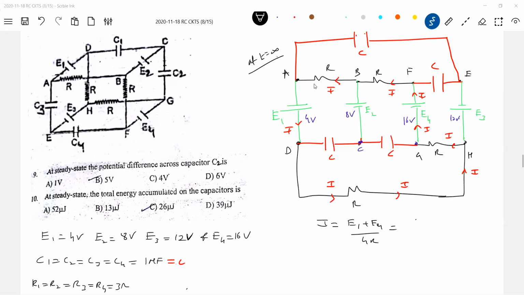See, you calculate the potential. Okay, what answer do you get? Take it, he's asking only the steady state potential difference across capacitor C2.